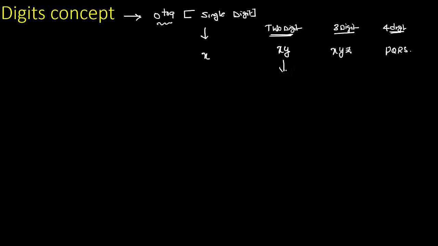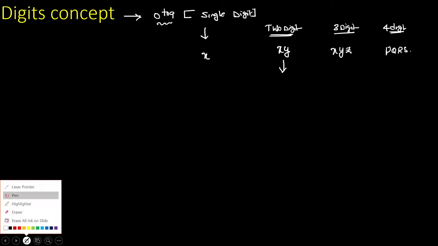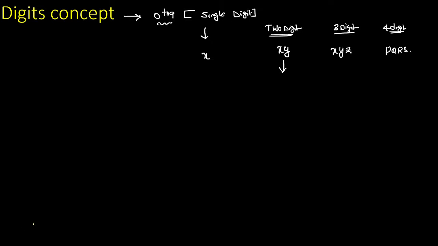See, if you want any two-digit number, it is the number multiplied with a place value. For example, the value of a two-digit number. So y is the units place, x is the tens place. The value becomes exactly equal to 10x plus y. This is the value. Clear?